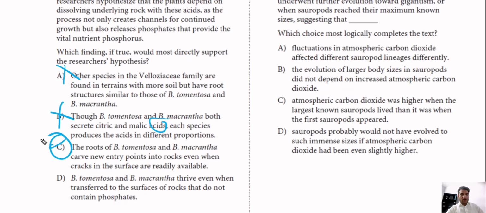Anyway, we're gonna go through D. So here, the two plants thrive even when transferred to surfaces of rocks that do not contain phosphates. No, for sure, they need phosphate because they just create this process of creating those acids to dissolve some rocks to create the phosphate that is very important for them to grow. Anyway, D is not correct, and the correct answer choice for this is C. And this is one of the scientific command of evidence questions.